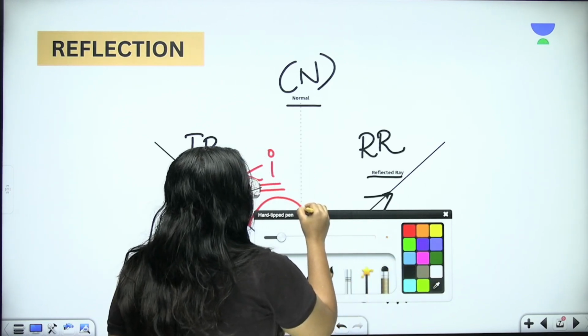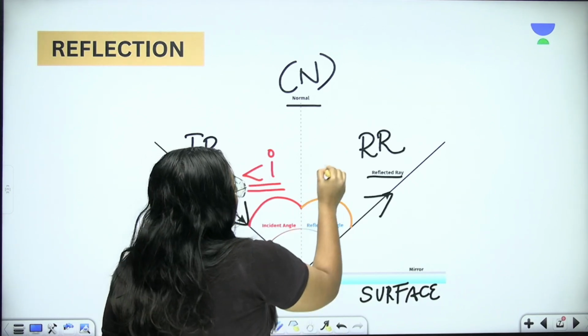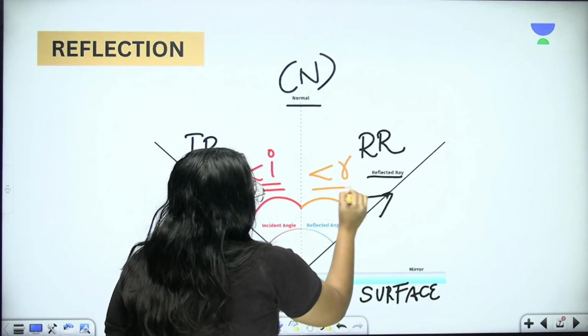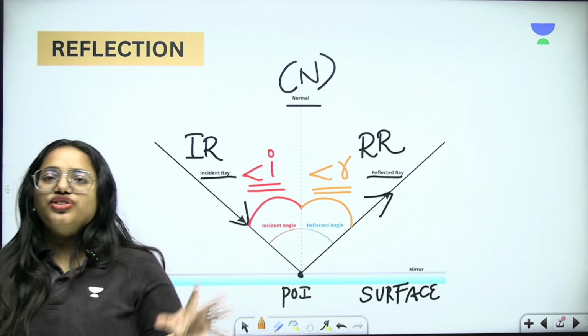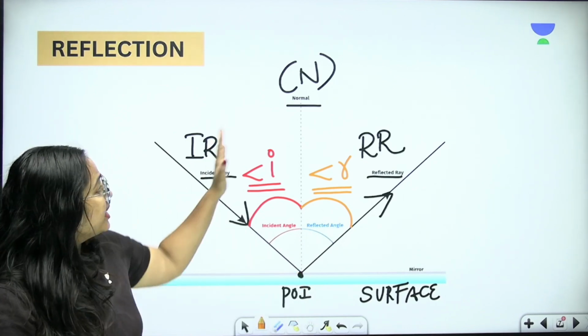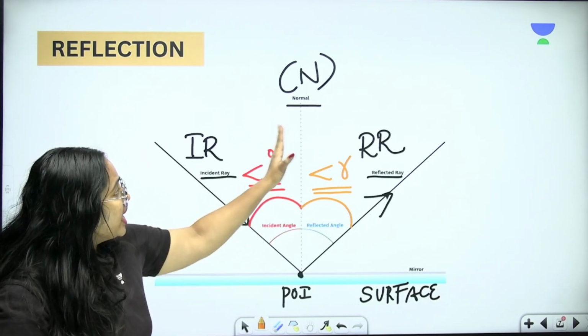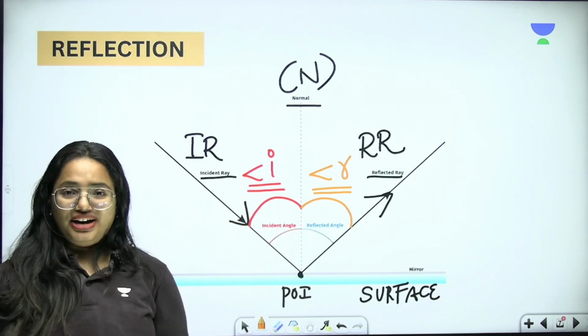Clear? Similarly, we have to select a different color so that you will not get any confusion. Look at it. The angle between the reflected ray and the normal is called the angle of reflection. Clear? So this is the way you need to understand it. The angle between the incident ray and the normal is called the angle of incidence, whereas the angle between the reflected ray and the normal is called the angle of reflection.